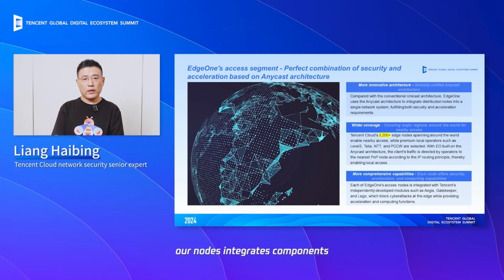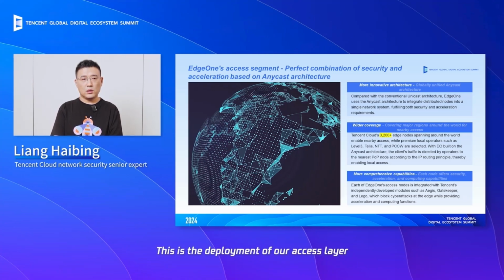The third aspect is enhanced capabilities. Each of the nodes integrates components developed in-house by Tencent, such as Aegis Anti-DDoS, Menson, and Lego. During this process, within a single node, we achieve security interception and network acceleration, while offering edge computing capability. This is the deployment of our access layer.